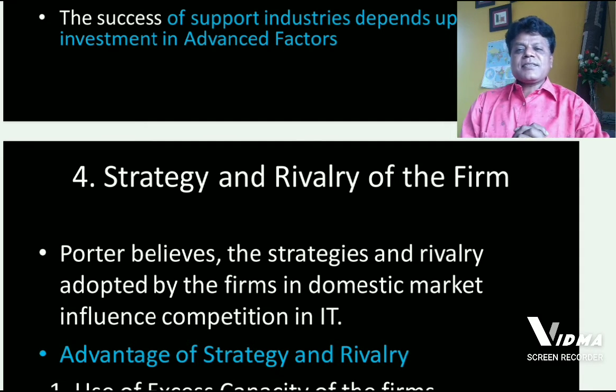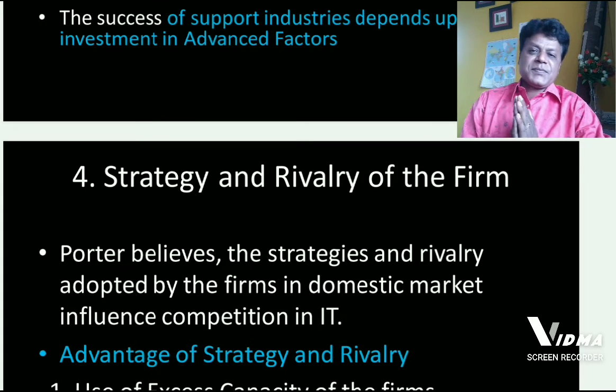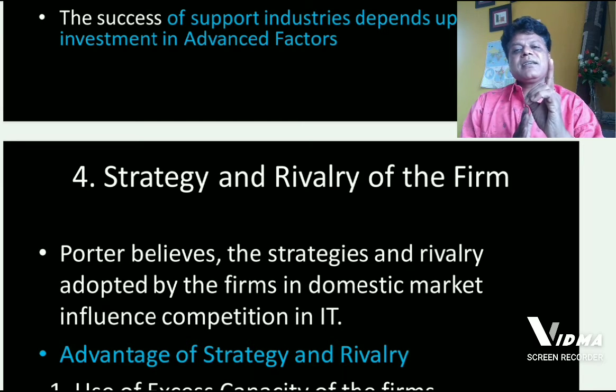While doing all these things, firms knowingly or unknowingly develop rivalries. This is economic rivalry, supposed to be on friendly lines.